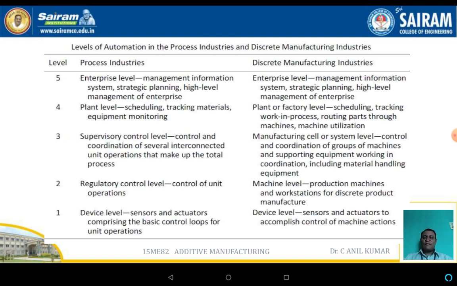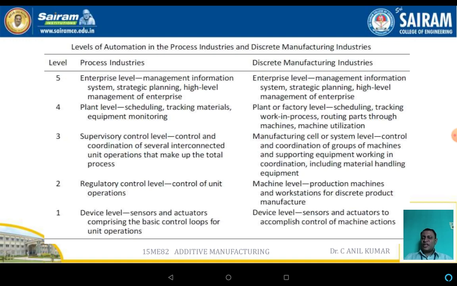But in the case of the discrete manufacturing industries, the sensors and actuators accomplish the control of the machine action. The second level is the machine level. This regulates the control level, or the control unit operation. In the case of the machine level, the production machines as well as a workstation perform a particular type of operation. The third one is the supervisory control level, or the cell level.